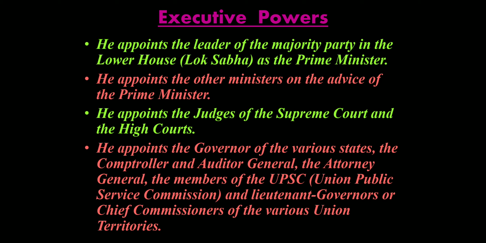So these are the executive powers. He appoints the leader of the majority party as the prime minister, the other ministers on the advice of the prime minister, the judges of the Supreme Court and High Courts, the governors of various states, and all other important people. You might get a short question like, who appoints the judges of the Supreme Court and the High Courts? It is the president of India. Who appoints the cabinet ministers, the other council of ministers? You will say it is the president who appoints the ministers on the advice of the prime minister. So each word here is important. Pay attention to the details.